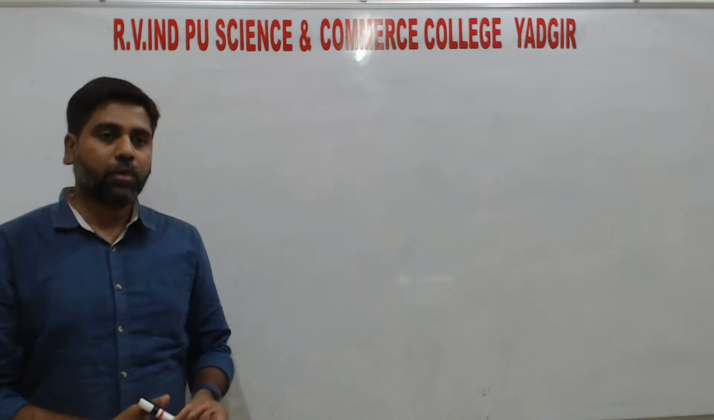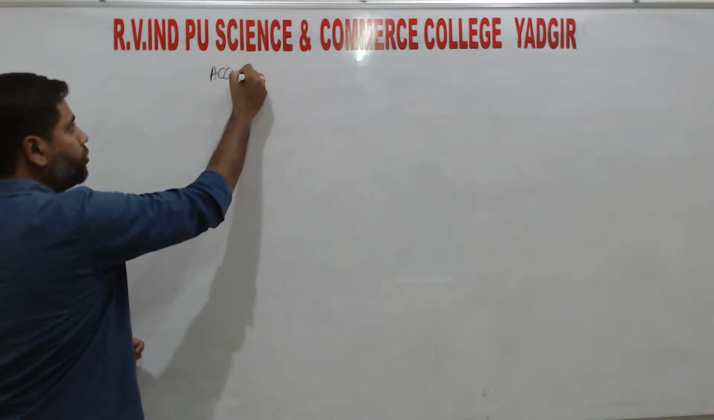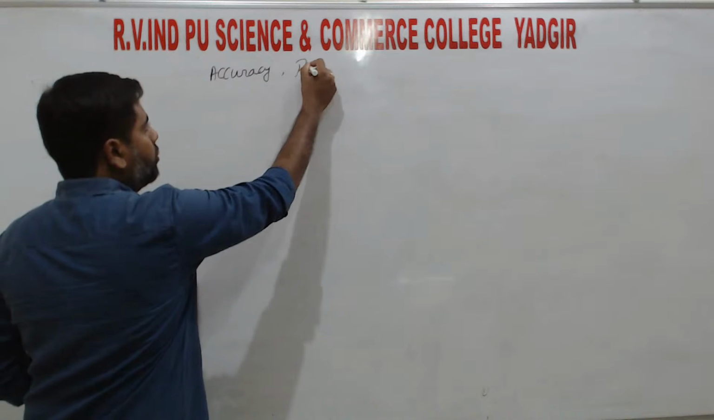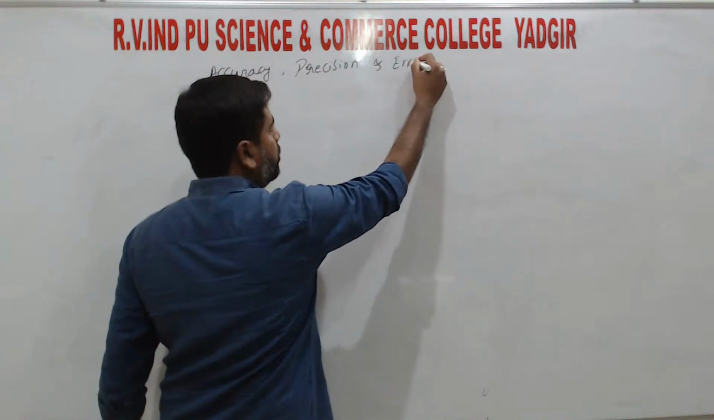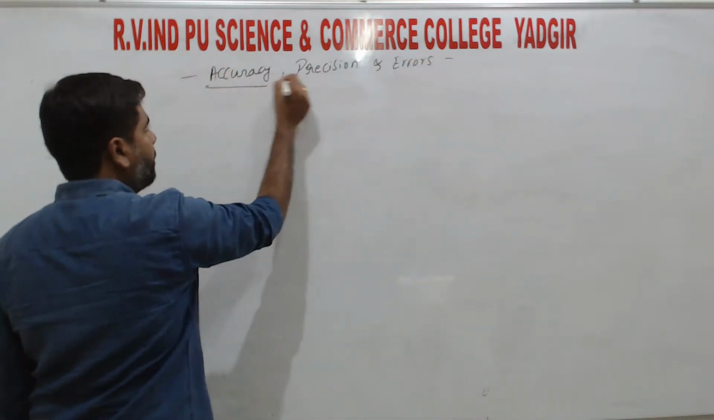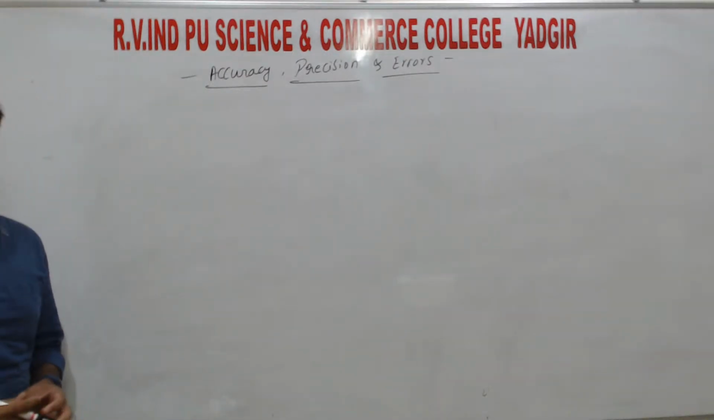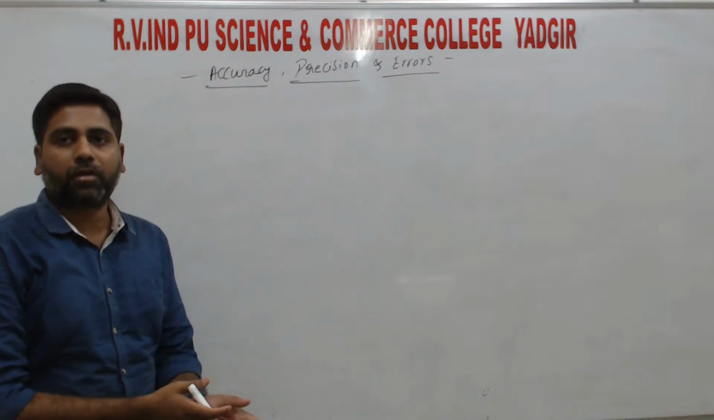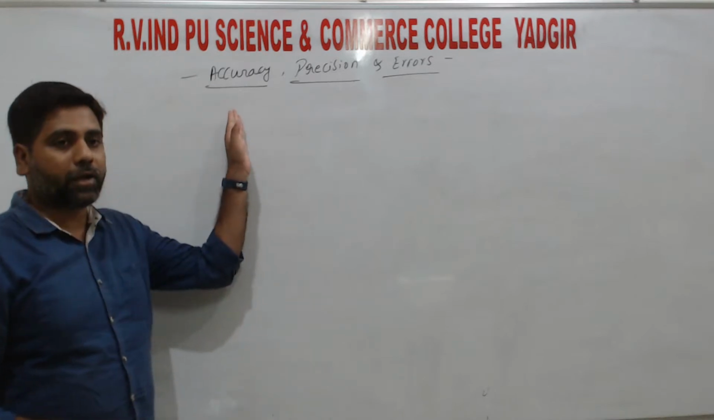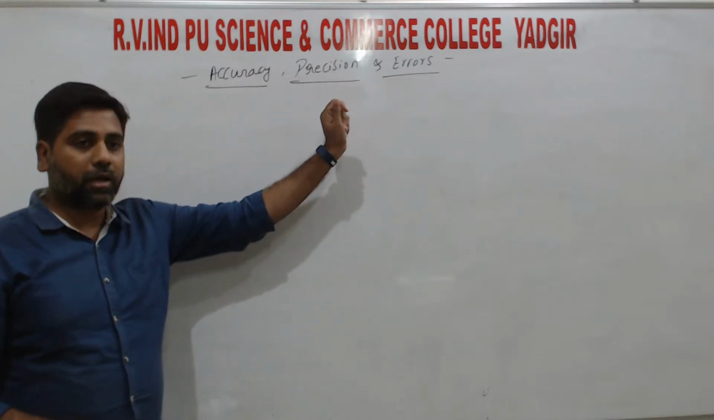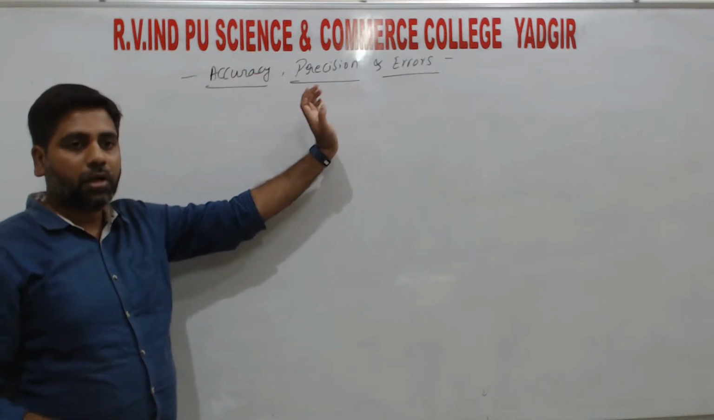Good afternoon, students. Today we start with the topic accuracy, precision and error. Right. So these are all considered under measurement. So if we measure any physical quantity, we call it a measurement. So in that measurement we are going to discuss the topic accuracy, precision and errors. So what is accuracy, what is precision and what are errors, right?